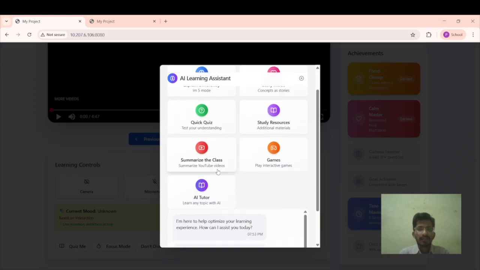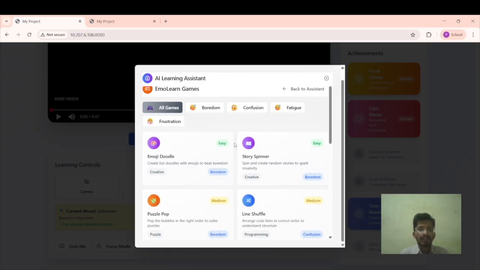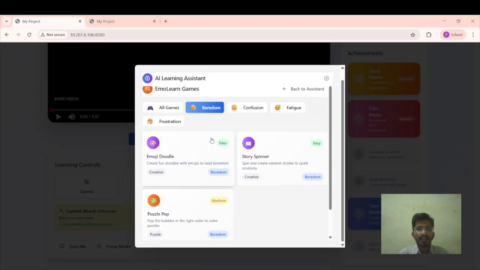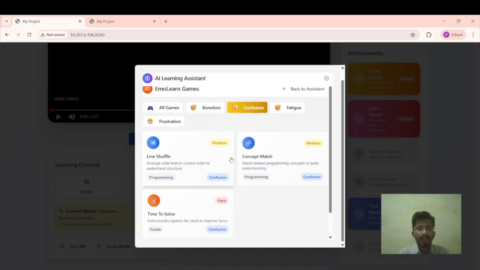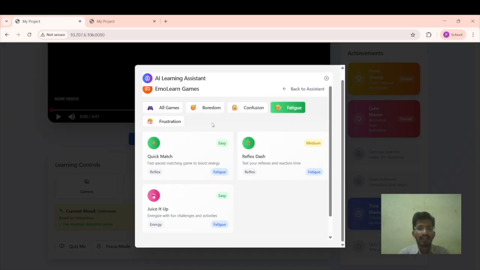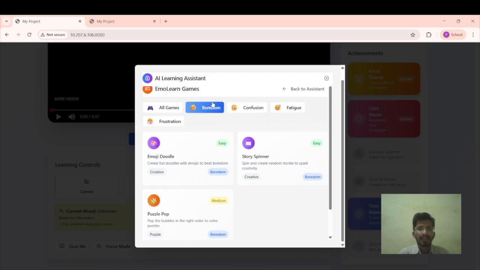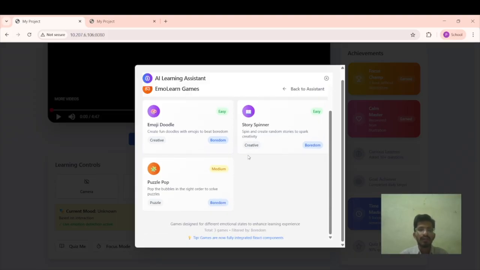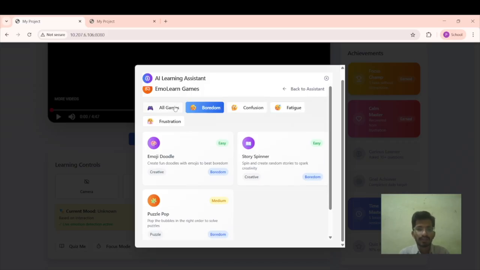And for example, if we have a game session, we generally plan these games based on the mood. For example, for boredom, we have planned these types of games, and for confusion, we plan this type of games, and for fatigue and frustration, we plan this type of games. These are generally not fixed games. We are going to be adaptive, and based on the project evaluation and the scale of the project, we are going to add some of these features.